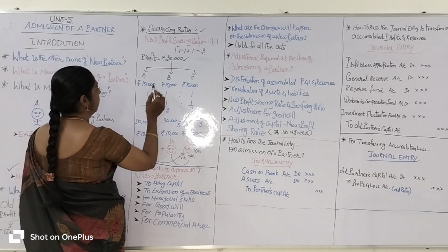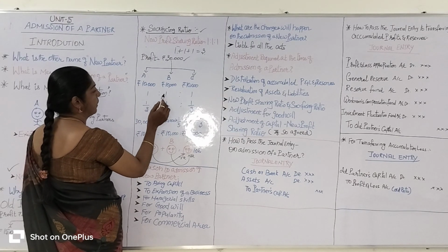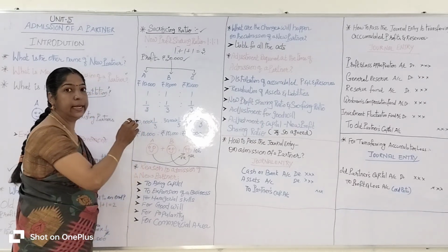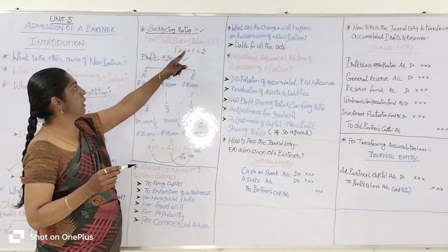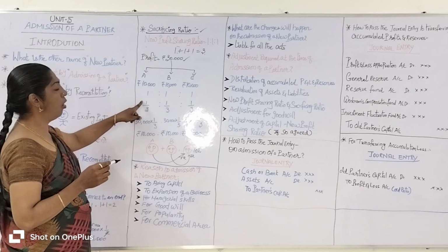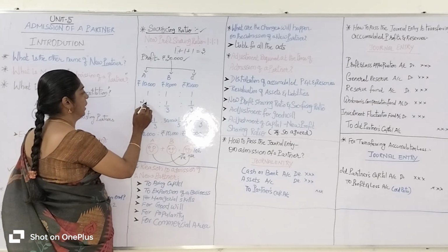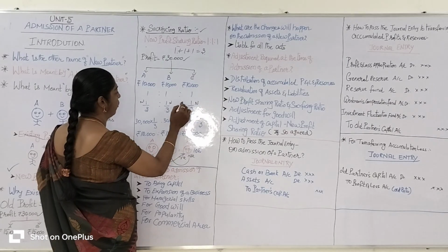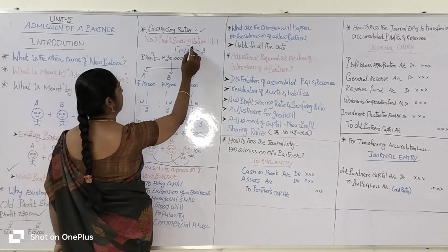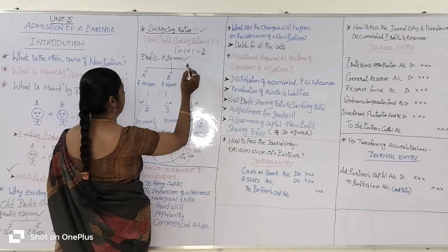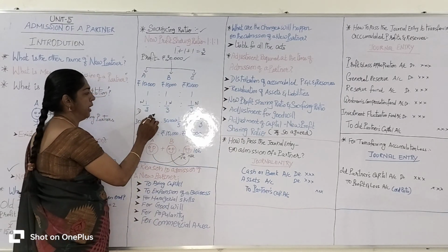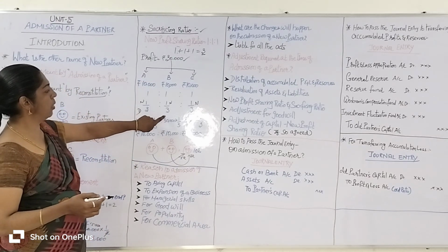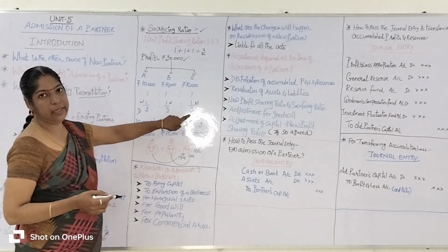As per the new sharing ratio 1:1:1, you enter the new ratio on the numerator: A has 1, B has 1 and C has 1. The sum of the profit sharing ratio you enter in the denominator. So A has 1/3, B has 1/3, C has 1/3, right?